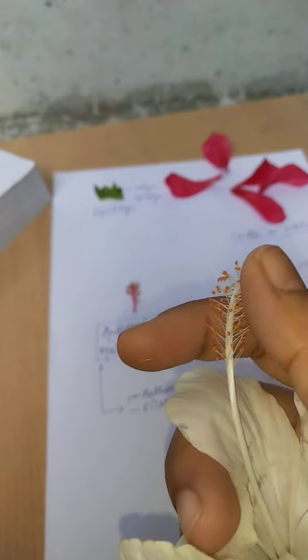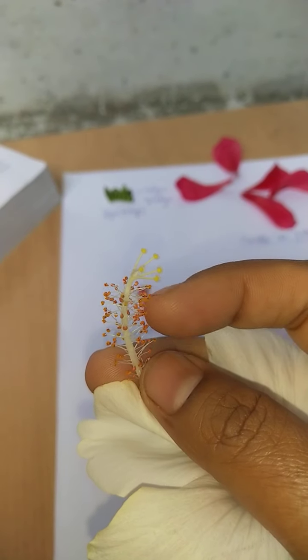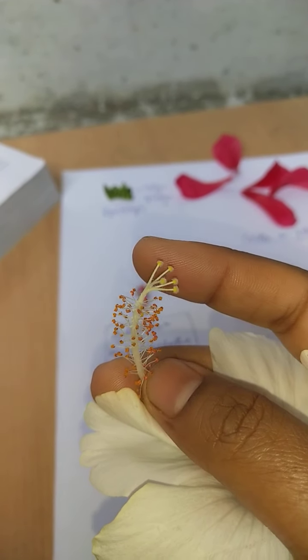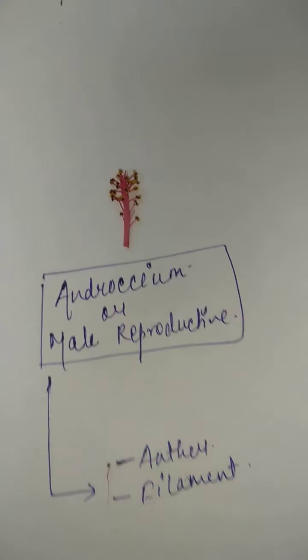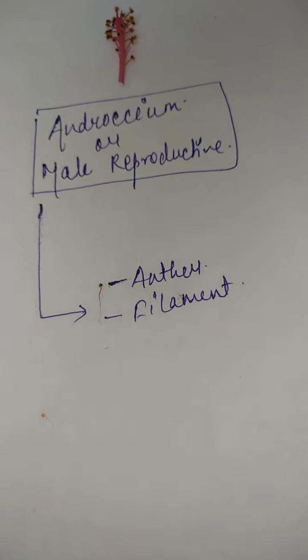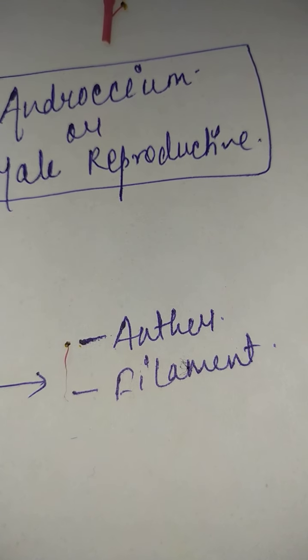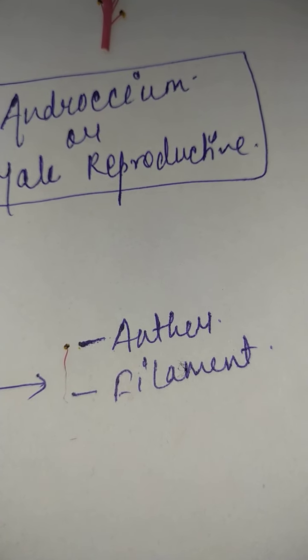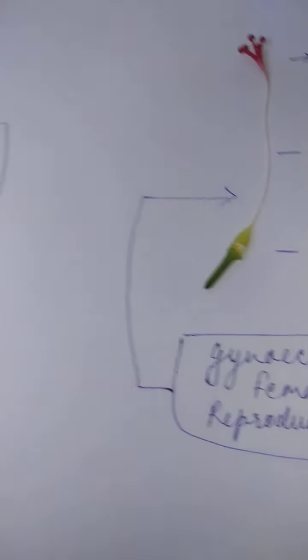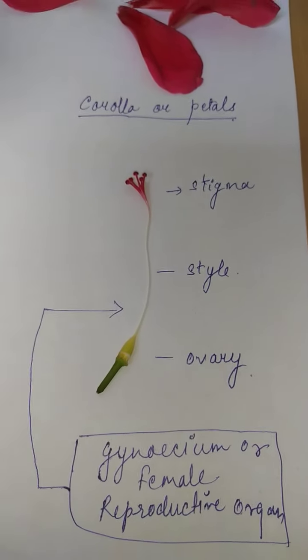You can see here is the anther part, this one, and this is the female reproductive organ. This is the anther part or androecium part. You can see at the upper side the yellowish part is the anther, and the long thread-like structure is known as the filament. And here is the female part.